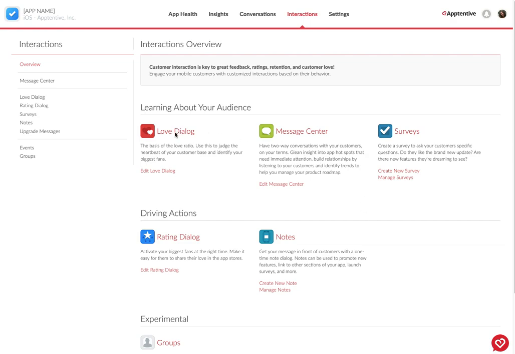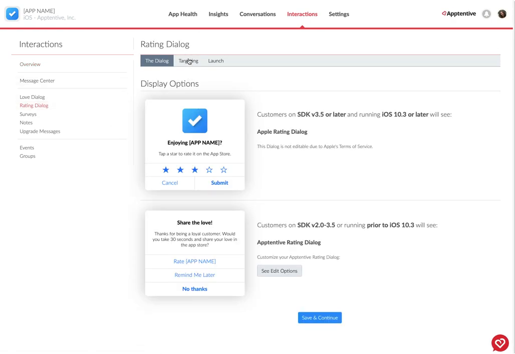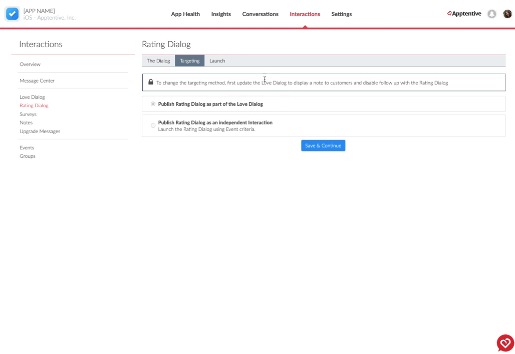So in order to do this, the first thing that you might notice is if you go to the rating dialogue and you try to target it, it's going to be locked. These two are still linked to each other, so we need to fully decouple them.